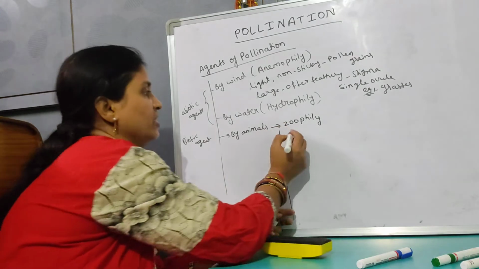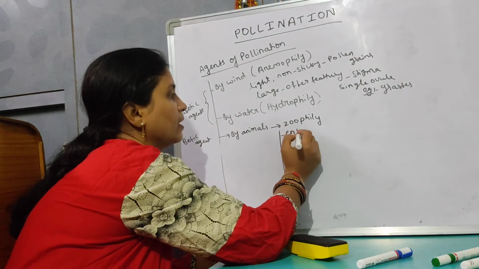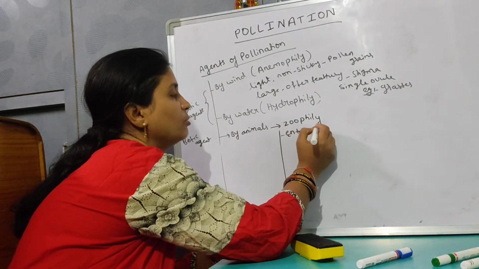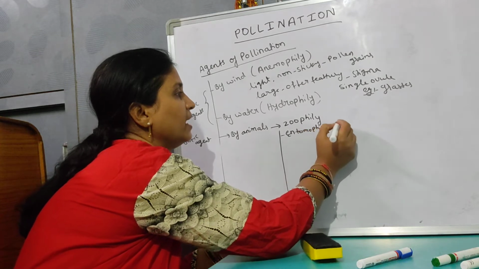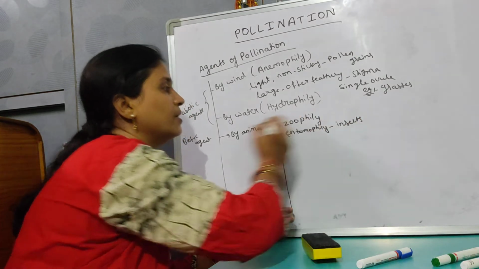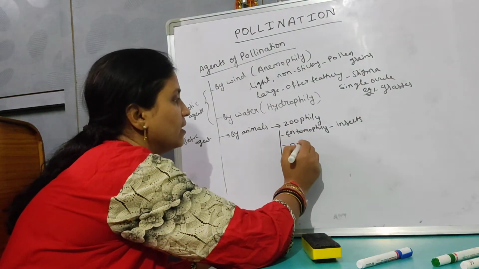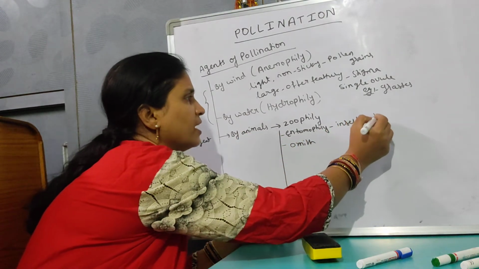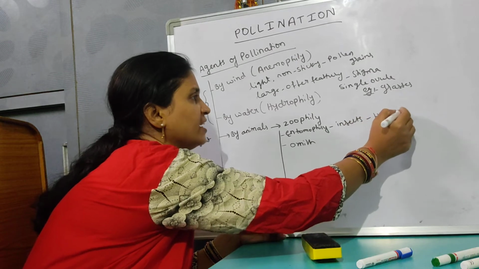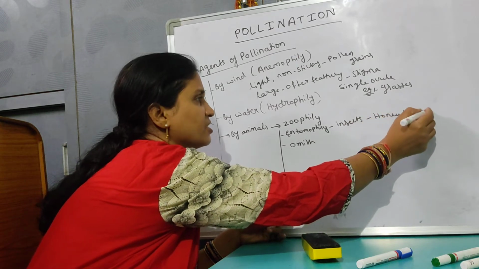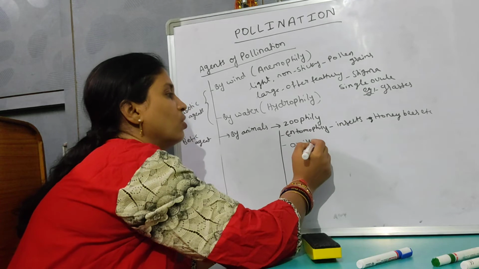Okay. Entomophily. When the pollination takes place by insects, it is called entomophily. Insects means honeybees, beetles, flies, butterflies, and many other examples.